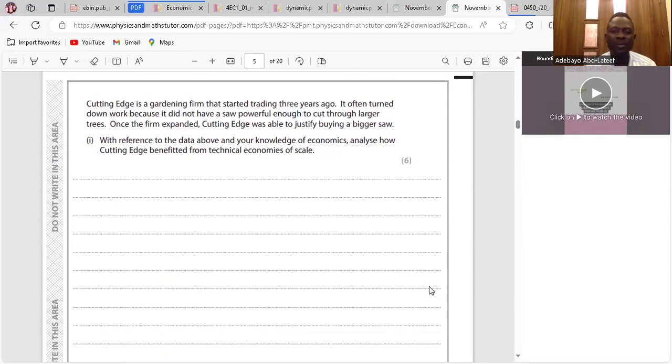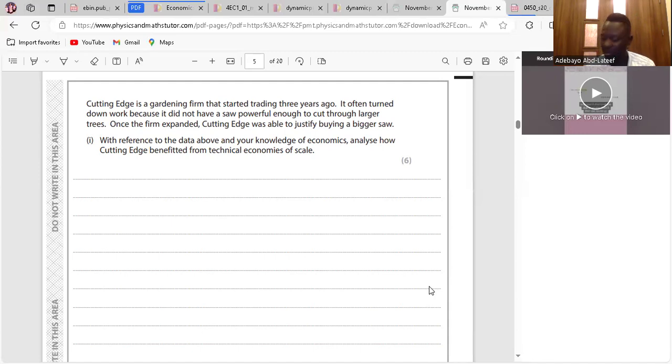Cutting Edge is a gardening firm. The case study is there for people to read. With reference to the data and your knowledge of economics, analyze how Cutting Edge benefited from technical economies of scale. First, what is economies of scale? Economies of scale is a reduction in the average cost of production as a result of expansion. For technical economies of scale, I wrote this: it implies the ability larger firms have to access better machines or machinery than smaller ones. That is technical economies of scale.